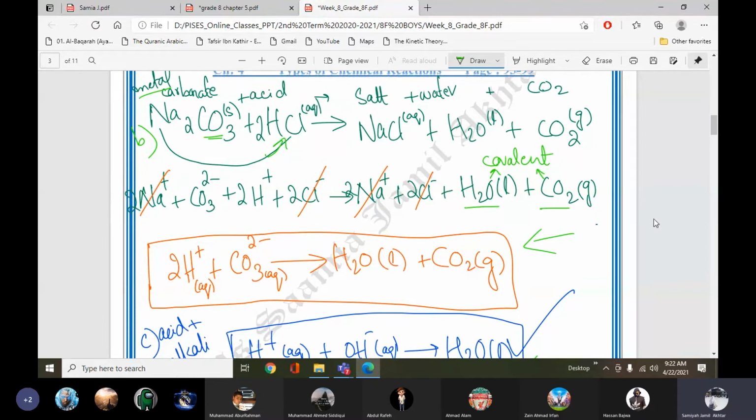Yes beta. Ma'am, the sodium carbonate plus HCl equation, is it balanced? No, we'll write 2 with NaCl. Now it's balanced. I wrote 2 with the ions but not with NaCl, I forgot.